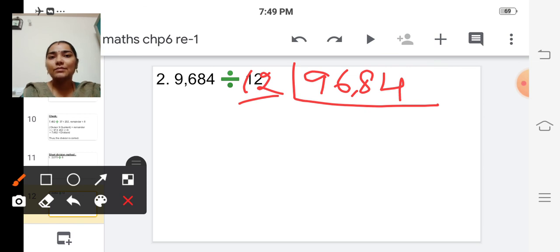So how many times will it go so that the product is less than or equal to 96? How many times? Think and tell me. Think of the 12th table and tell me.